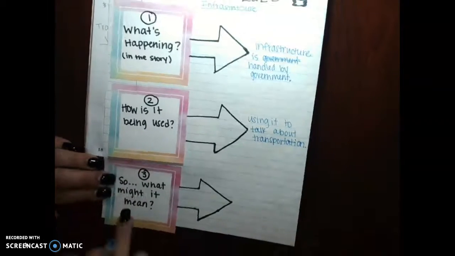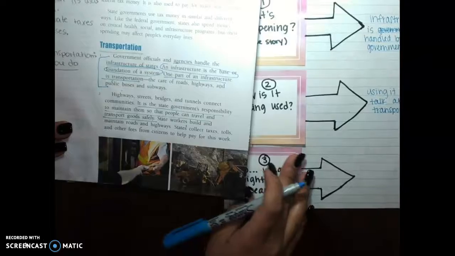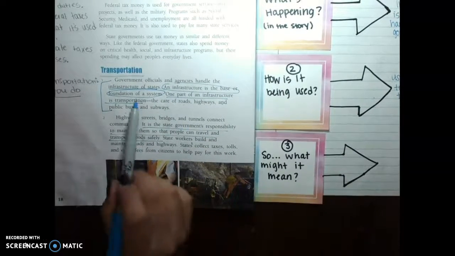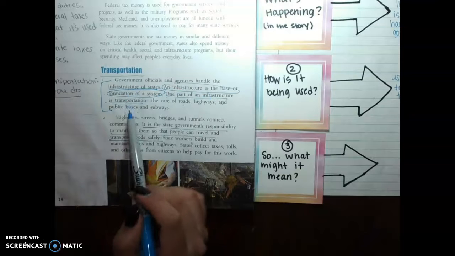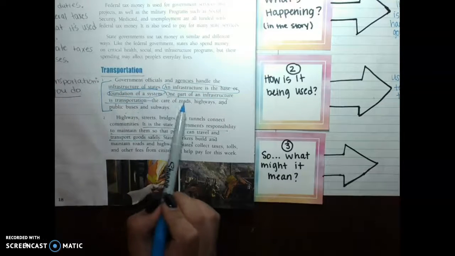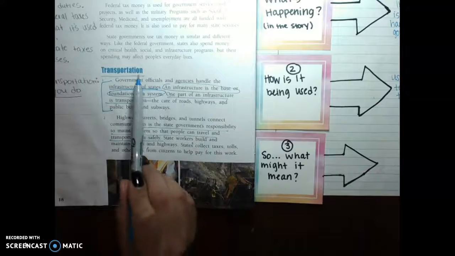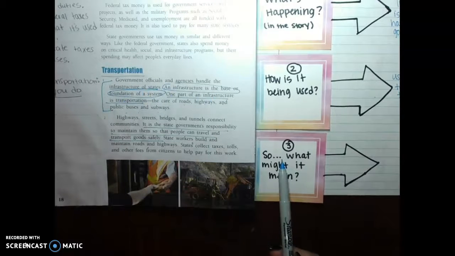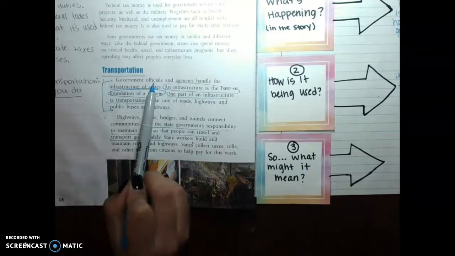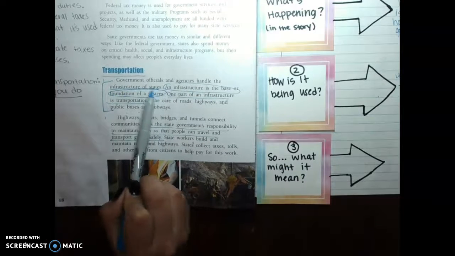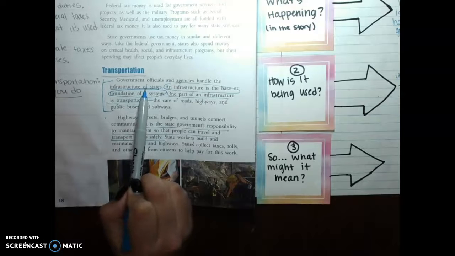Now, what does it mean? We need to go back to the text and see if they give us any clues on what it means. As I was reading, I was underlining parts that used the word infrastructure. All three of these sentences use the word infrastructure. I circled this part because it seemed important in telling me what it might mean. Government officials and agencies handle the infrastructure of states. So the government is in charge of infrastructure.